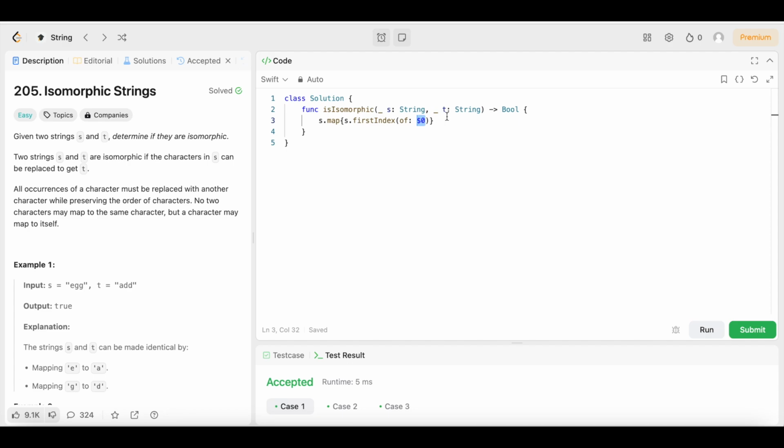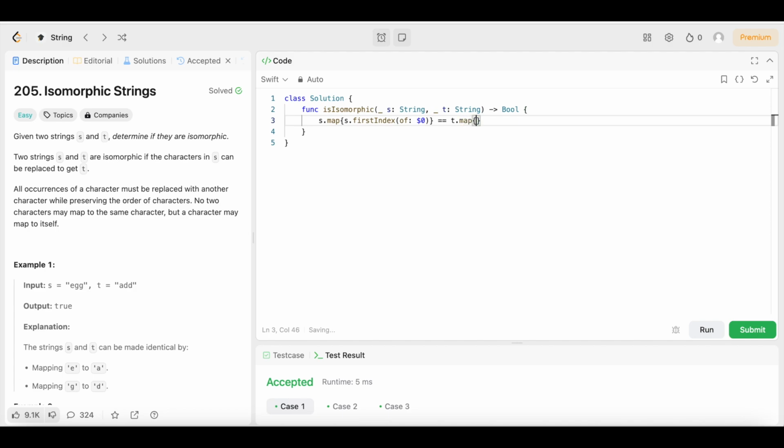So after we do that, we're going to say two equal signs for is equal to, because these two equal signs are going to return a Boolean, and that's what we want to return, a Boolean. So then we're going to say t.map.